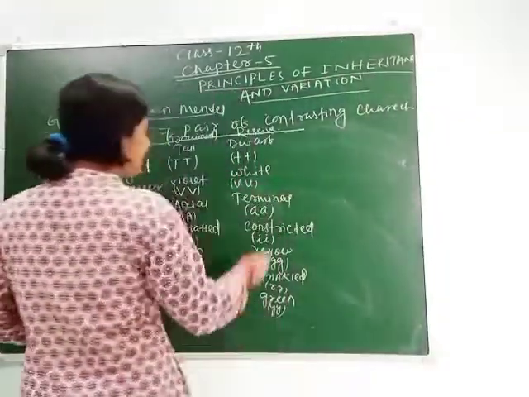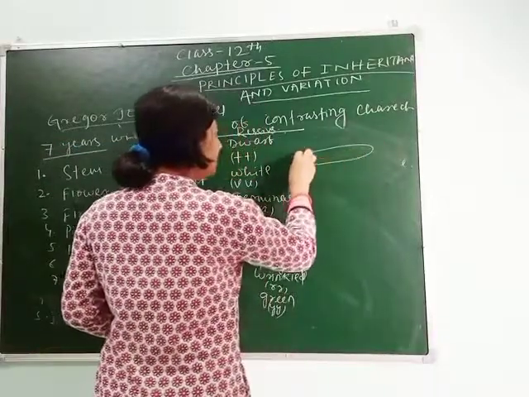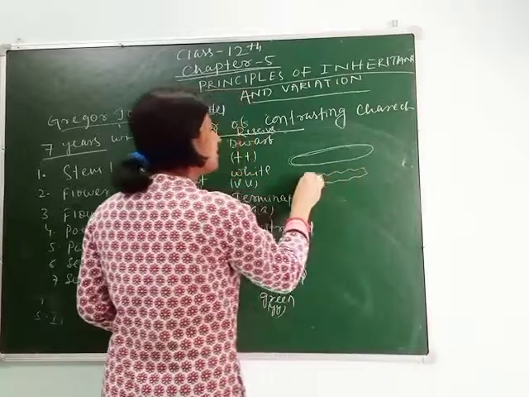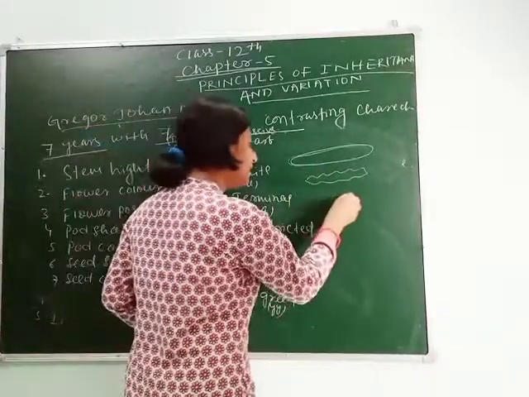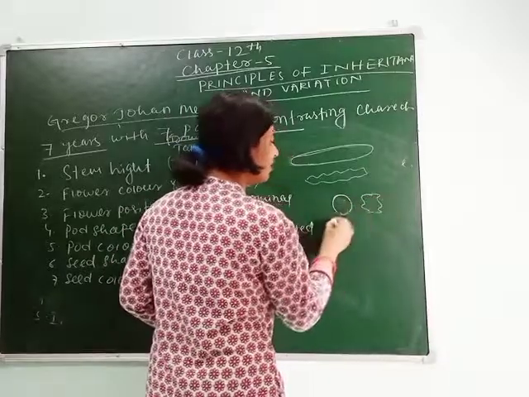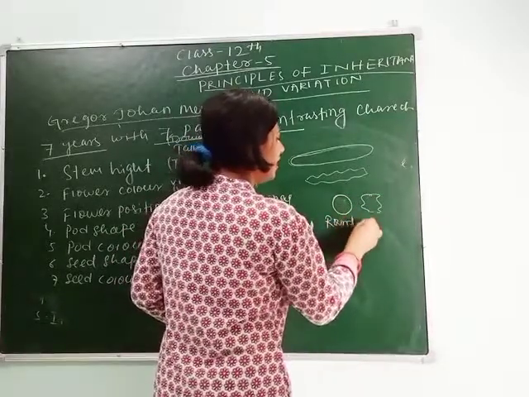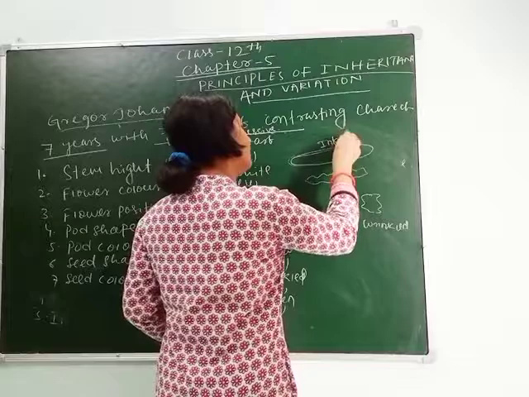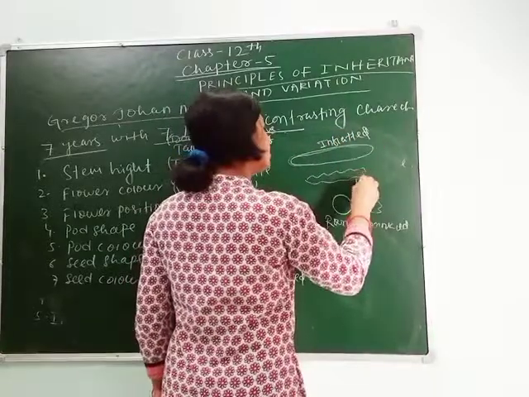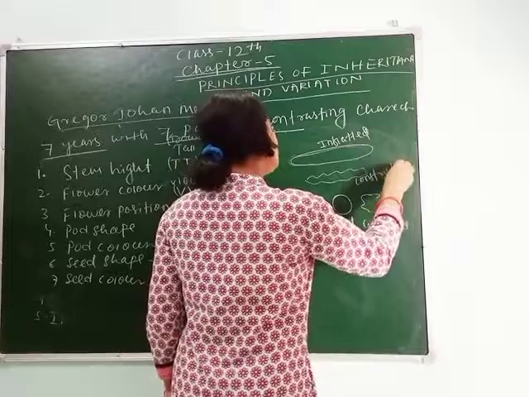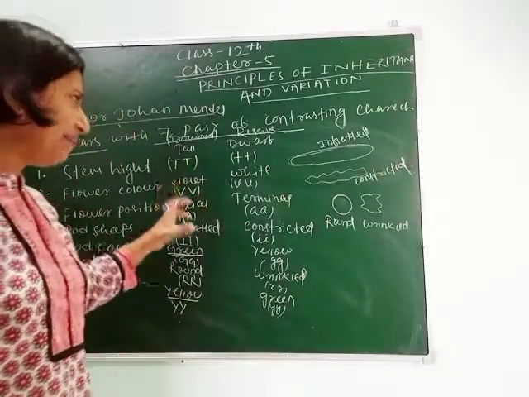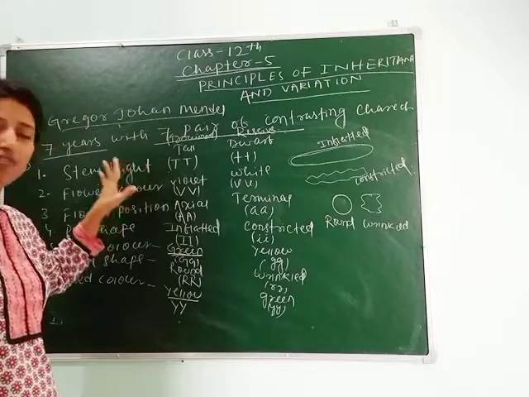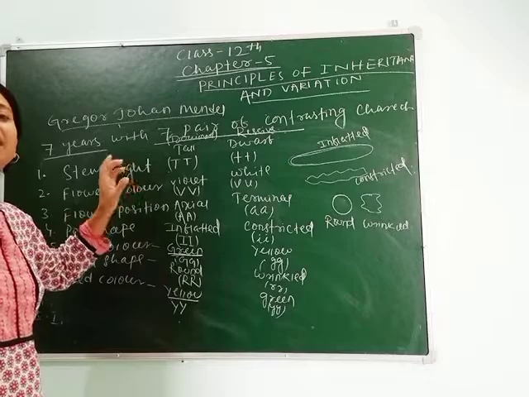So students, pod means the entire pod. This represents inflated, whereas this represents constricted. Round means entirely round, whereas wrinkled means this is wrinkled. So this one is round and this one is wrinkled, whereas this is inflated and this is constricted. So these characters can be easily seen in the pea plant, due to which Mendel chose these 7 pair of contrasting characters and did his experiment.